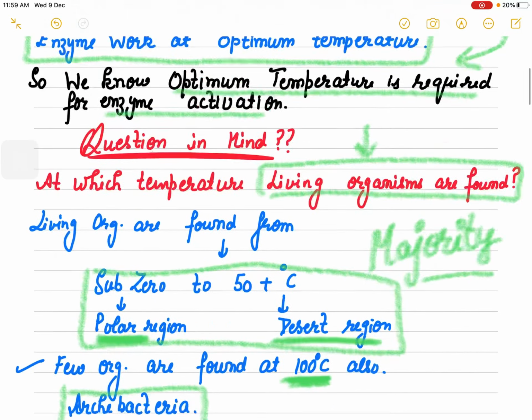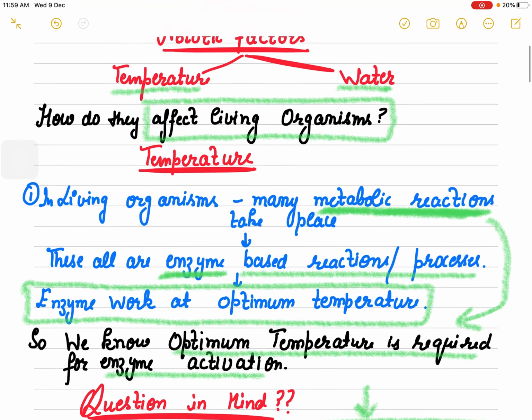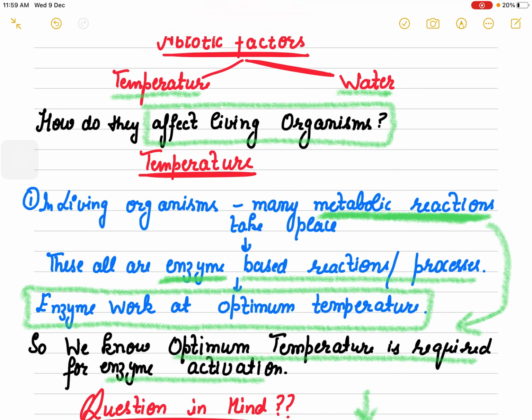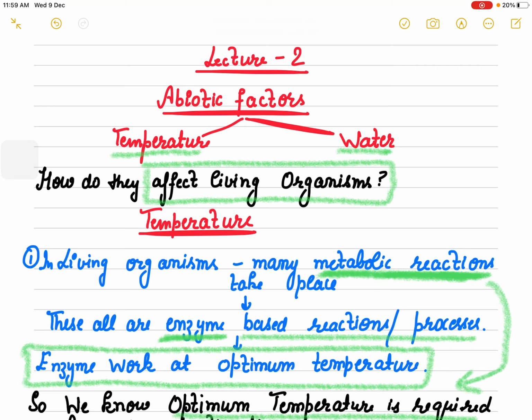So temperature is one very, very important factor, because the working of enzymes is dependent on the temperature. Temperature starts decreasing as you move from equator to the poles.